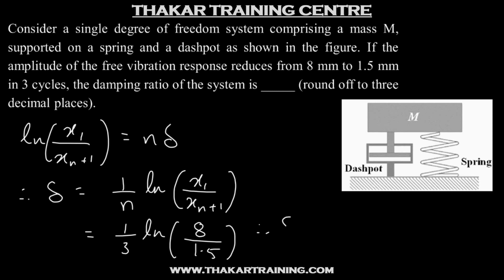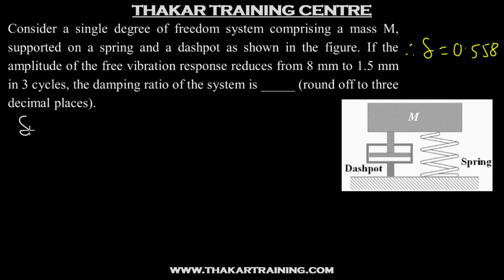And so we get delta equal to 0.558. Now we have delta is 2 pi zeta upon under root 1 minus zeta square. Now in GATE you won't be allowed to use a physical calculator. So this expression needs to be simplified.